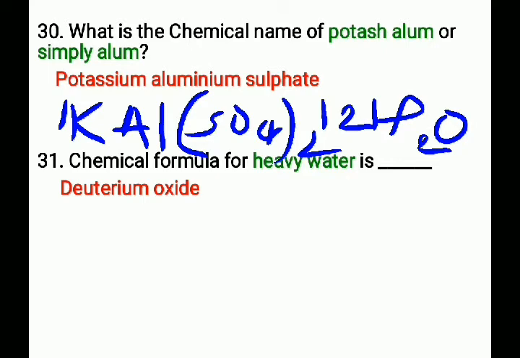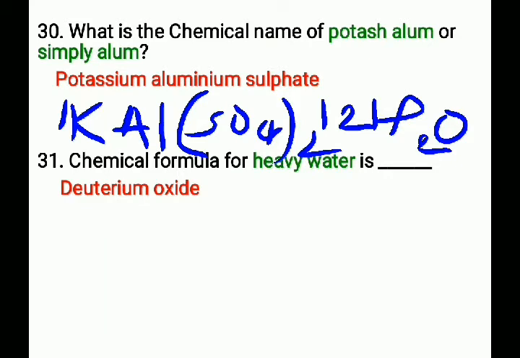The question may be asked as the chemical name of simply alum, or in some cases they'll be asking as potash alum. Both are same, alum or potash alum. It is potassium aluminium sulfate and its chemical formula is KAl(SO4) taken twice and 12H2O. It contains 12 molecules of water.